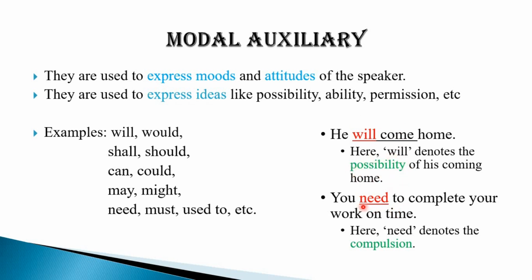Then coming to the next example, you need to complete your work on time. Here only the word need is there, so this word need again acts as a main verb here, as you can see there is no other verb. So need is again acting as a main verb and showing you the compulsion that you need to complete your work on time. It shows the compulsion that you have to complete the work on time. You cannot take extra time.